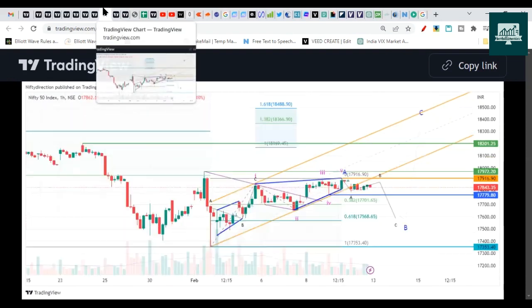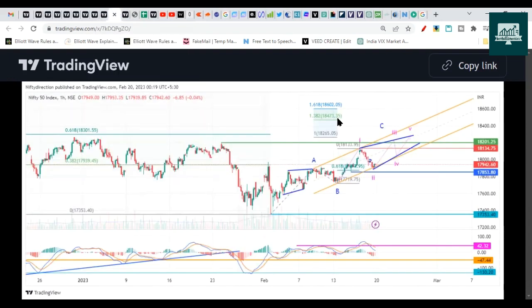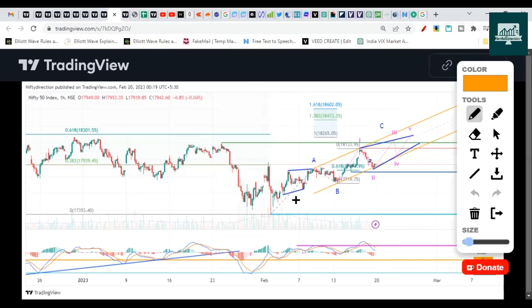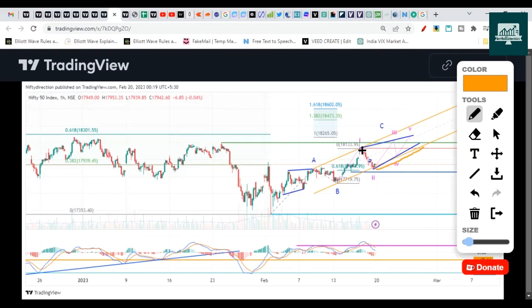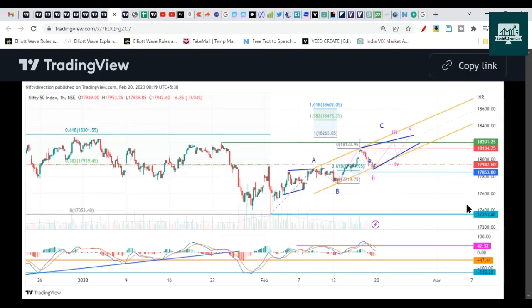The second chart that we discussed is like this. It can be a zigzag correction with A completed here, B completed here, and wave C is in progress. It can make an ending diagonal structure until it does not break below 17,853. So here also we need to wait for price to come out of this trend channel. This yellow channel, the price needs to come out of that channel, then only we can consider that there is a chance of a dip.